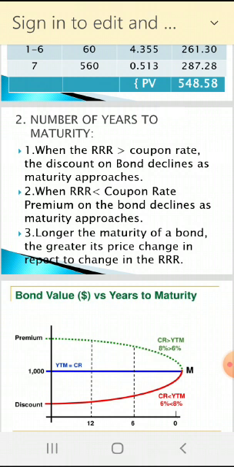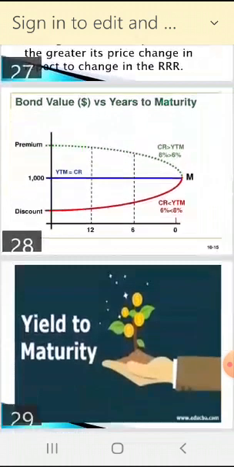So number of years to maturity also plays a very important role in our bond valuation. So two theorems are there: one A, B, C, and two, number of years to maturity. This has to be explained with this diagram.